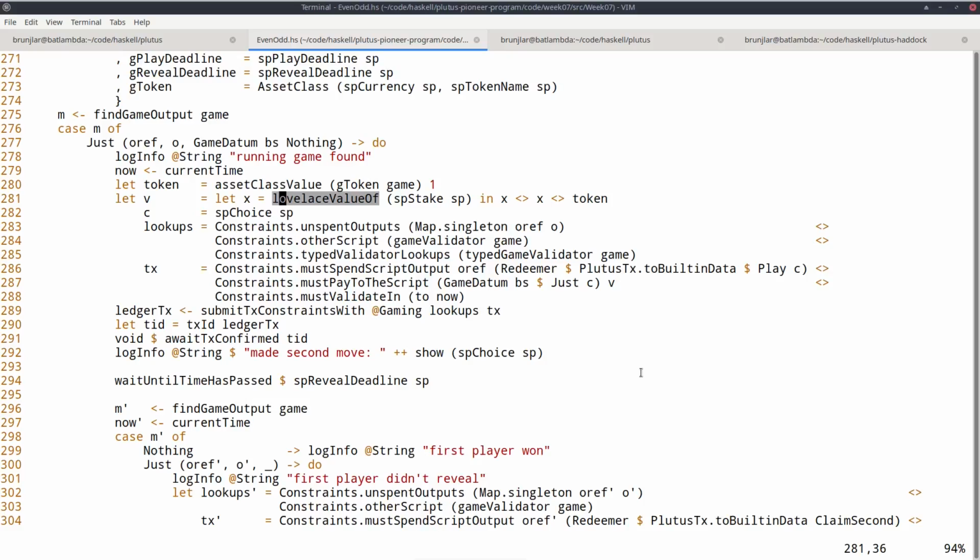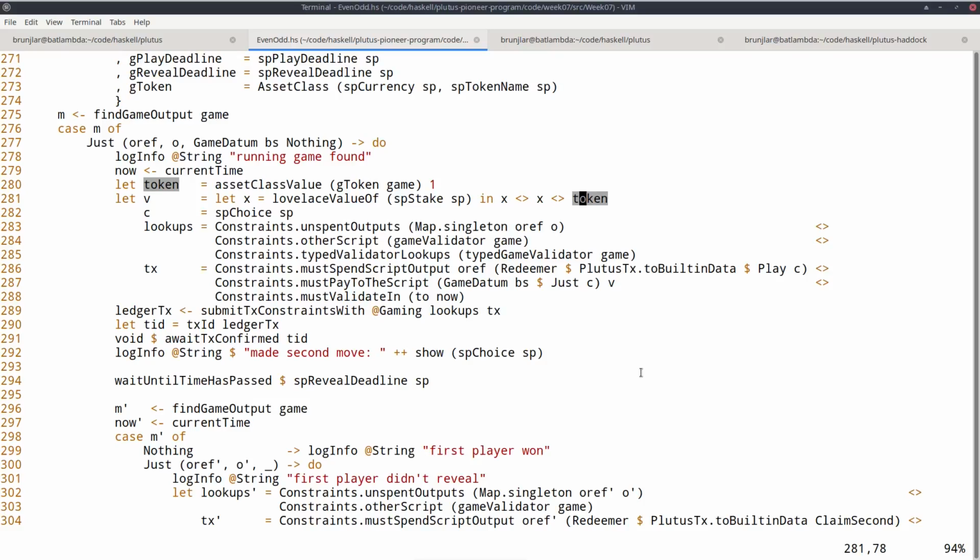And the old one should contain the stake that the first player put in, and now we must add our own stake and we must keep the NFT in there. And the NFT, of course, is also contained on the input side already. So what we must put in the output is, X is just a local variable here, that's the stake in Lovelace. So we must put into the output twice the stake and the NFT.